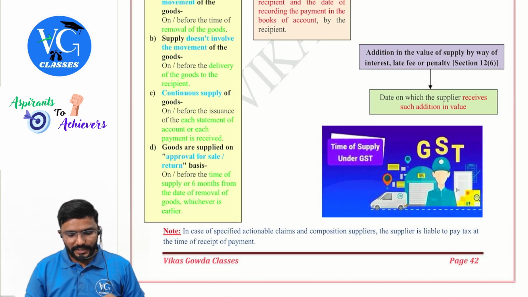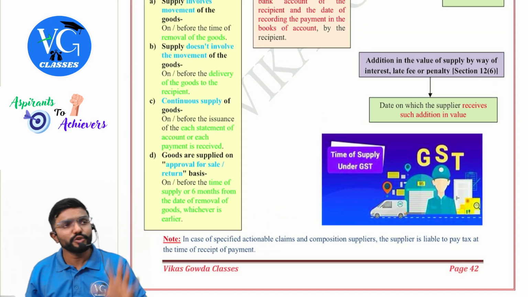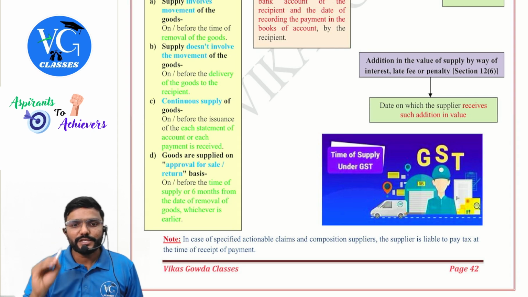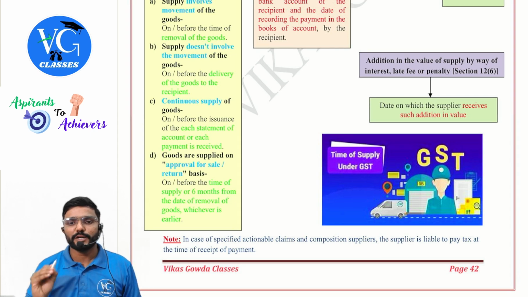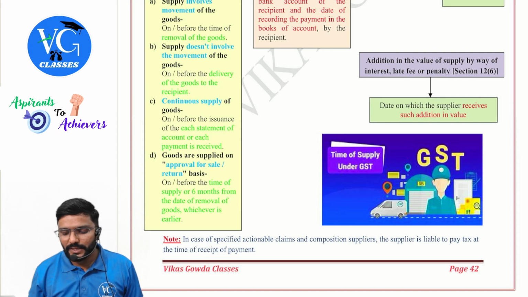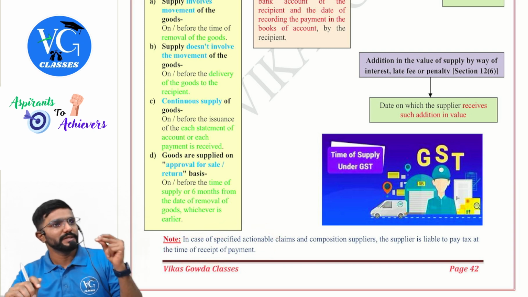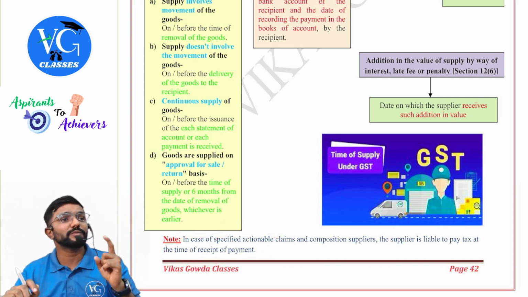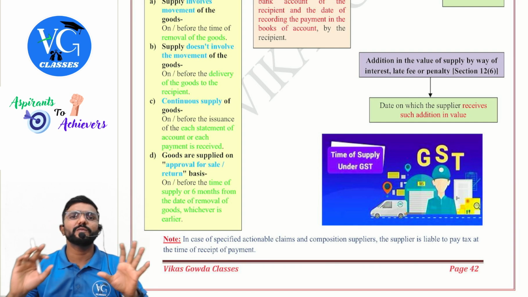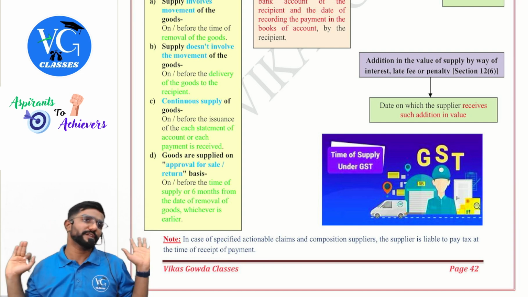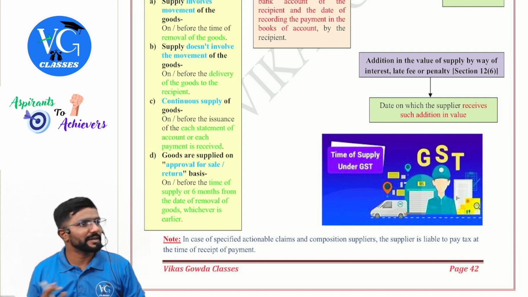Okay, sir. Next, there are two special cases. In case of specified actionable claims and composition suppliers, the supplier is liable to pay tax at the time of receipt of payment. The supplier is liable to pay tax at what time? Receipt of payment. So the due date of invoice doesn't matter for them, guys.